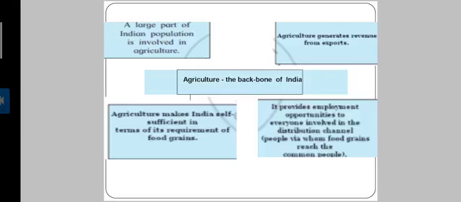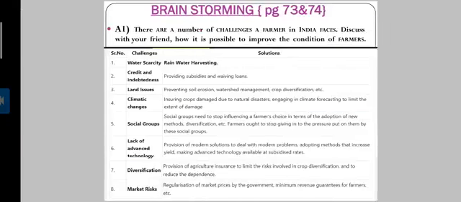Agriculture provides employment opportunity to everyone involved in the distribution channel, the people via whom food grains reach the common people. Therefore, it is said that agriculture is the backbone of the Indian economy, and these are the points which support this statement.